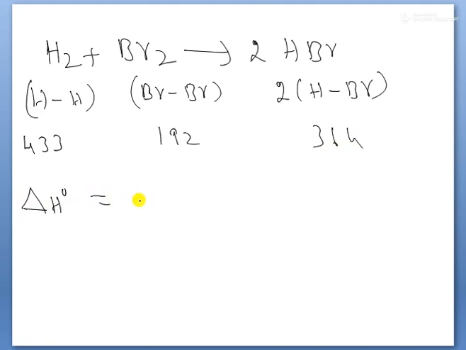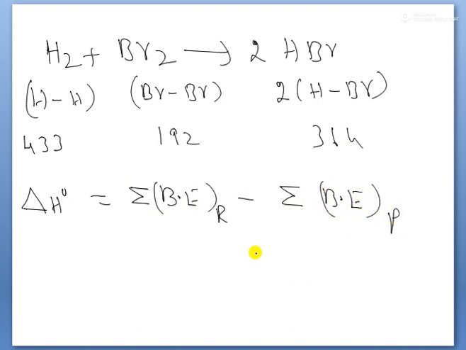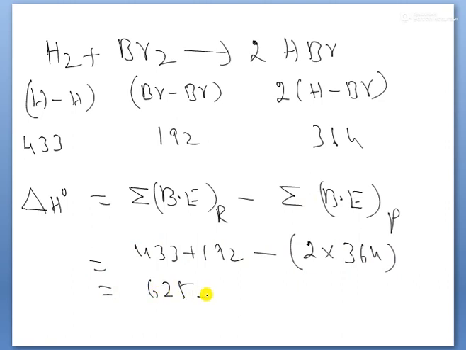It equals the sum of the bond enthalpies of reactants minus the sum of the bond enthalpies of products. So 433 plus 192 minus 2 into 364. That is 625 minus 728, equal to minus 103 kilojoules per mole.